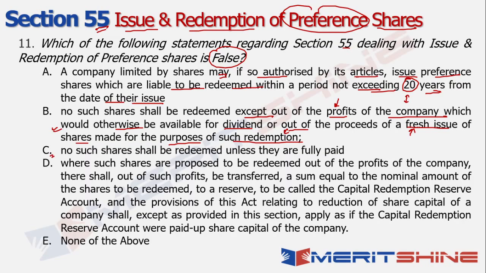C says no such shares shall be redeemed unless they are fully paid, right? Redemption should ideally not happen unless all the money that was supposed to be received on them has been received. So this again makes a lot of logical sense.